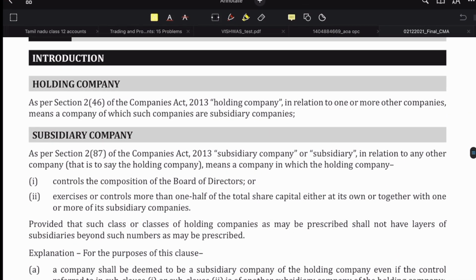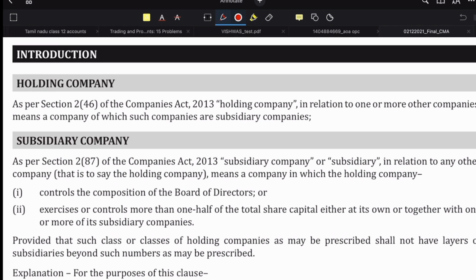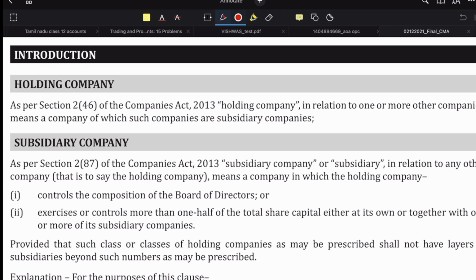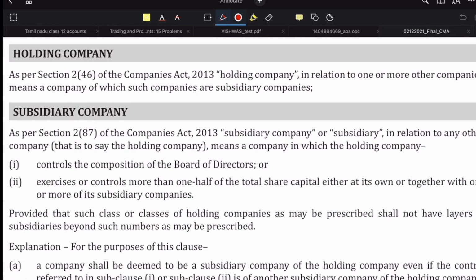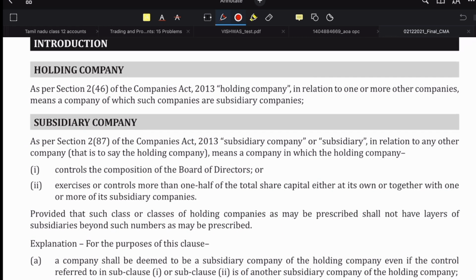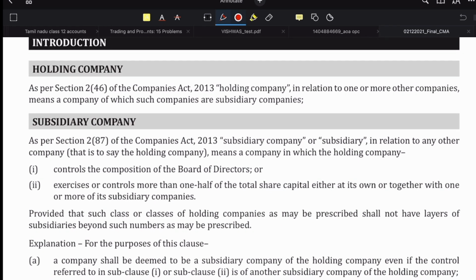Then comes the part where we have a few definitions. Let's start with this first definition, which is holding company. So according to section 246 of the Companies Act, holding company in relation to one or more other companies means a company of which companies are subsidiary companies.